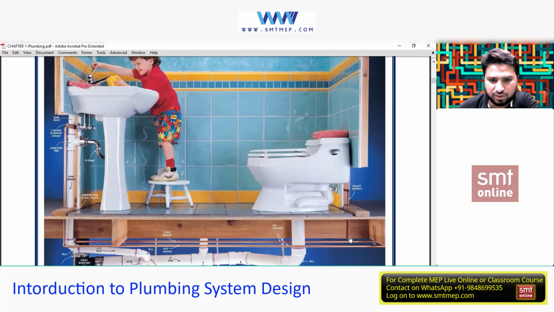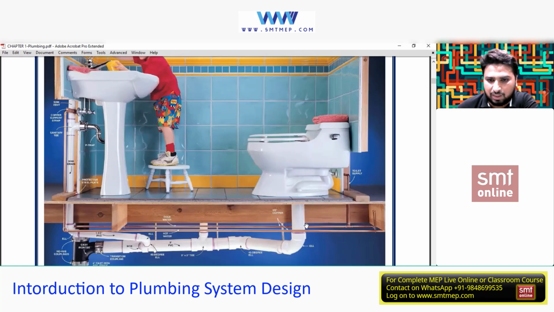If you see over here, there are different kinds of piping. Like I said, what's a plumbing system? It's not only just the conveyance of the fluid, that is only plumbing, but a system is something you can see. For example, I have half a meter of pipe of XYZ material, and I need a turning, so I'm having one elbow, 45 degrees or 90 degrees. What is this? 90 degrees. Very good.